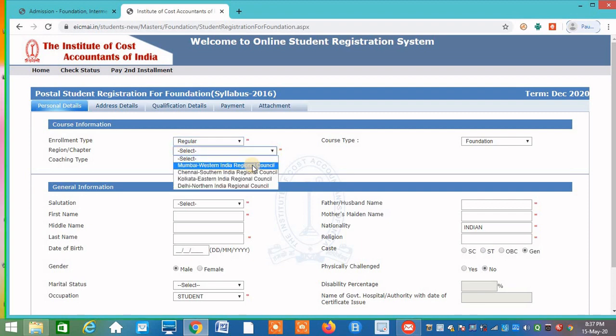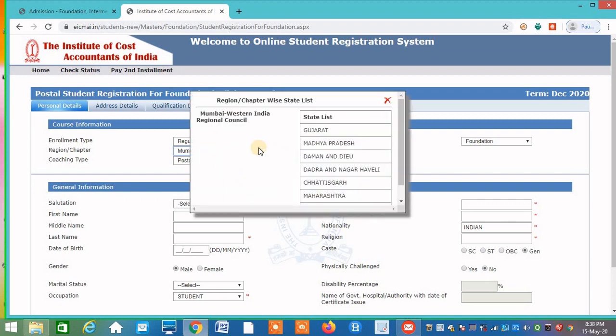Now, if you don't know which regional council is applicable to you, just click on it and a pop-up window will come. A list of the states will come. If you're from Madhya Pradesh, Gujarat, Chhattisgarh, Dadra and Nagar Haveli, Daman, Diu, or Maharashtra, then the Mumbai Western Regional Council will be applicable.